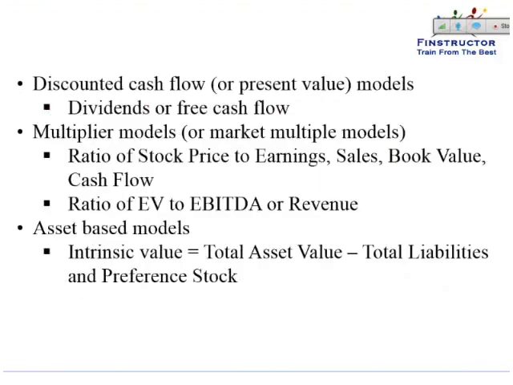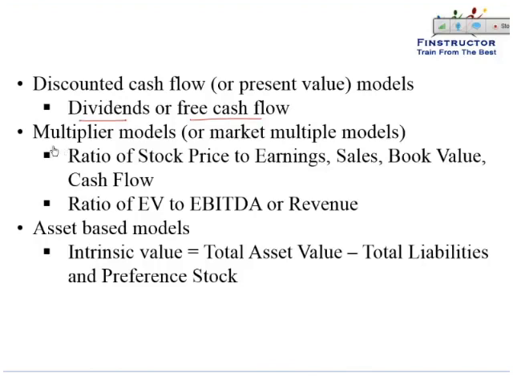So there are various methods that we will study to compute the intrinsic value of the stock. The first category of methods is referred to as the DCF based methods, or discounted cash flow or present value models, wherein we'll project the cash flows and discount them back to derive the intrinsic value. There are two broad models that we'll study. One is the dividend discount model and the second is the free cash flow discount model.